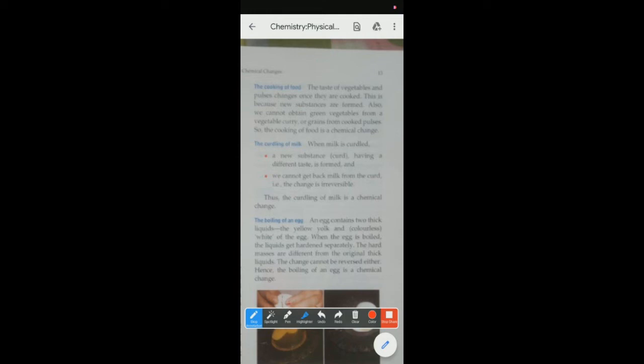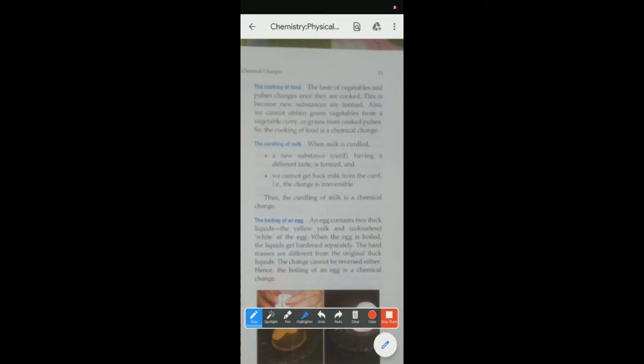So here also a new substance we are getting, and by reversing the conditions we cannot get back the previous state of the matter. So it is also an example of chemical change.